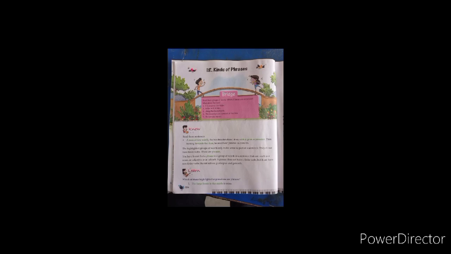Students, we have a few questions regarding phrases. We will try to understand which of these highlighted expressions are phrases. I will explain all these questions, whether the highlighted words are phrases or not. First one: the large horse in the stable is mine. It's very simple. You can see this highlighted group of words. We don't have any kind of finite verb. So simply we can say that the first one is a phrase.